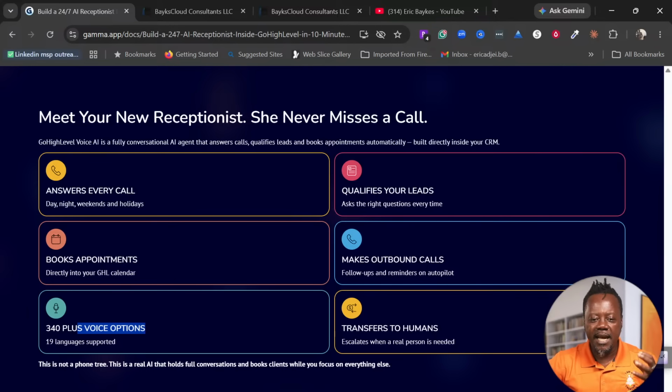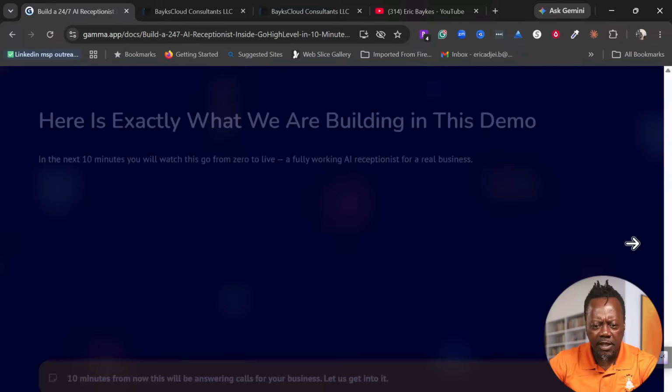This is one of the best features of the voice AI that I really love, because it can speak different languages and it can also transfer calls to you. If you want to escalate to a human being, or there's an indicator that this person wants to speak to a supervisor or a manager, then it can be escalated to an agent, right? So this is not like your old IVR tree. This is real time. It holds a full conversation and books client appointments whilst you are focused on doing something important.